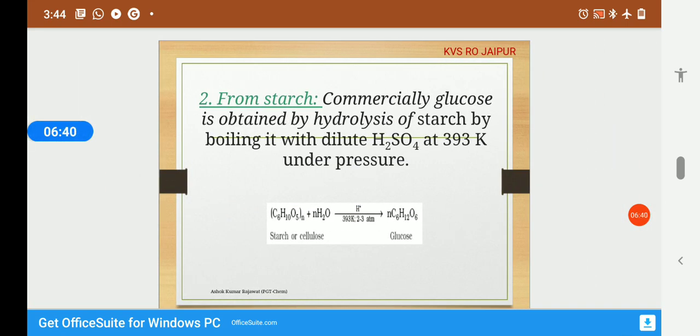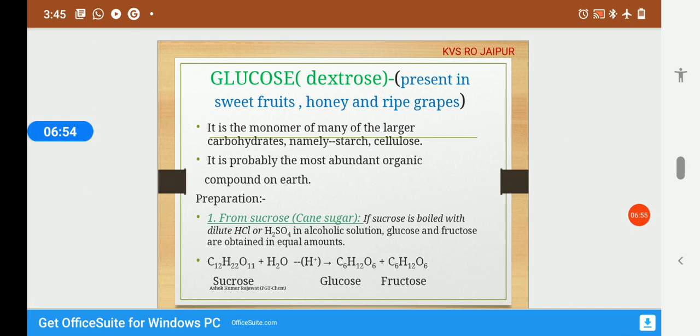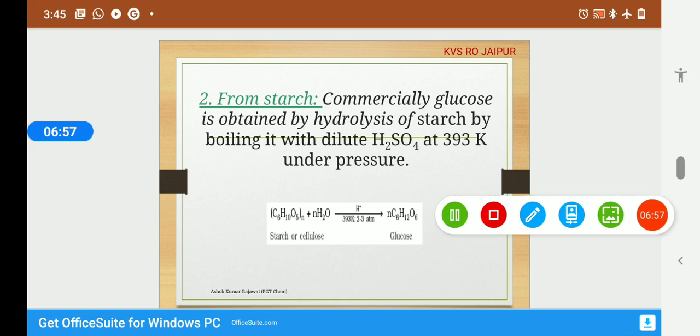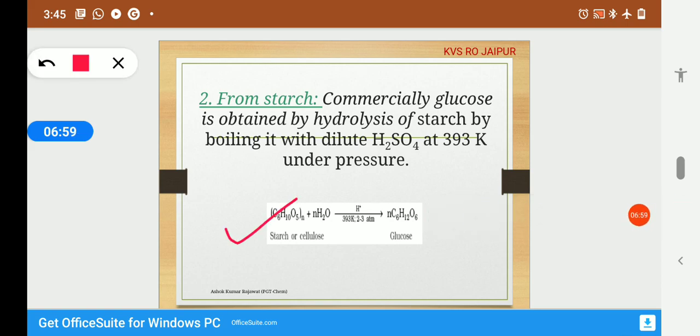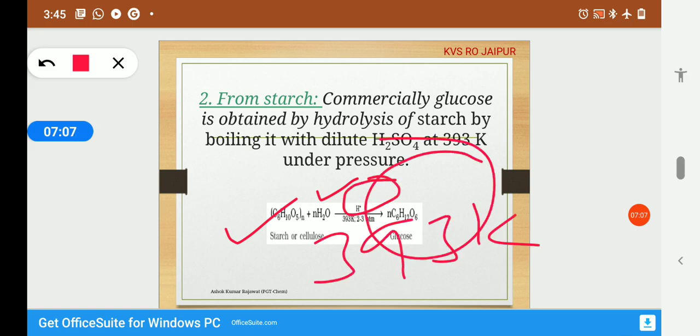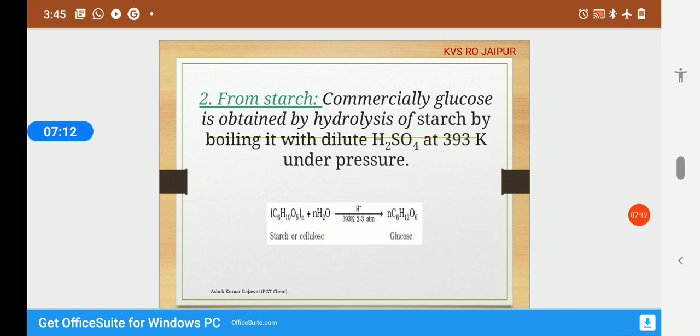The second method is from starch. Commercially, glucose is obtained by hydrolysis of starch by boiling it with dilute H2SO4 at 393 Kelvin under pressure. As per this equation, starch is heated with water in presence of acid at 393 Kelvin temperature. We get many units of glucose. So by these two methods we can prepare glucose.